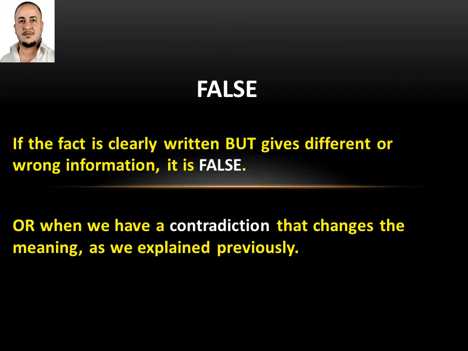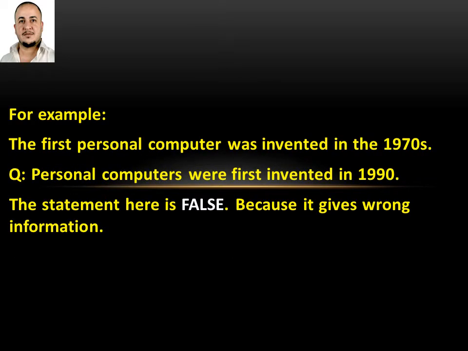False. If the fact is clearly written but gives different or wrong information, it is false. Or when we have a contradiction that changes the meaning, as we have just explained. For example, the first personal computer was invented in the 1970s. That is the sentence of the passage, while the statement says personal computers were first invented in 1990.